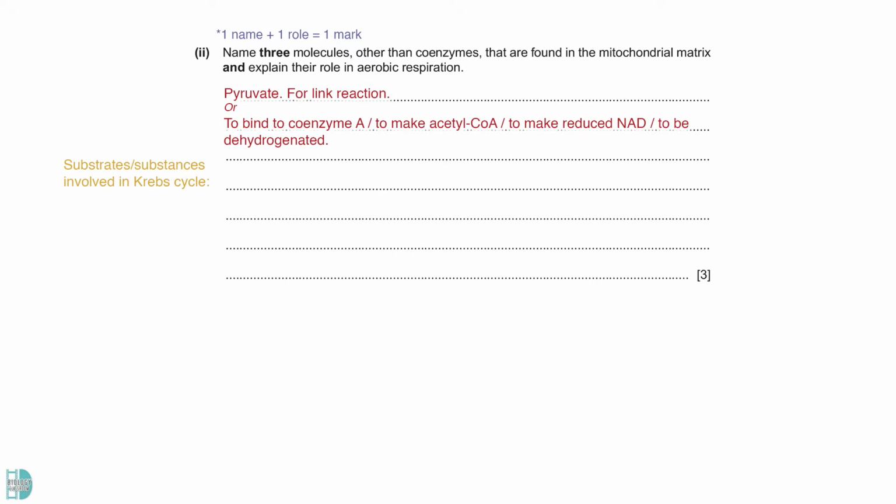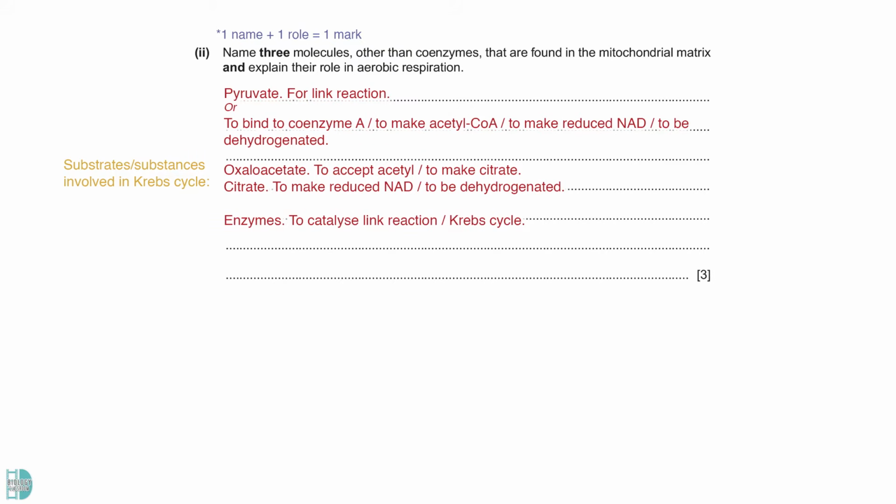Those substances involved in the Krebs cycle will be found here as well. This includes oxaloacetate, to accept acetyl or make citrate. Next is citrate, to make reduced NAD or to be dehydrogenated. You can also find all the enzymes required to catalyze link reaction or Krebs cycle. Oxygen is found here as it is the final electron acceptor in ETC.